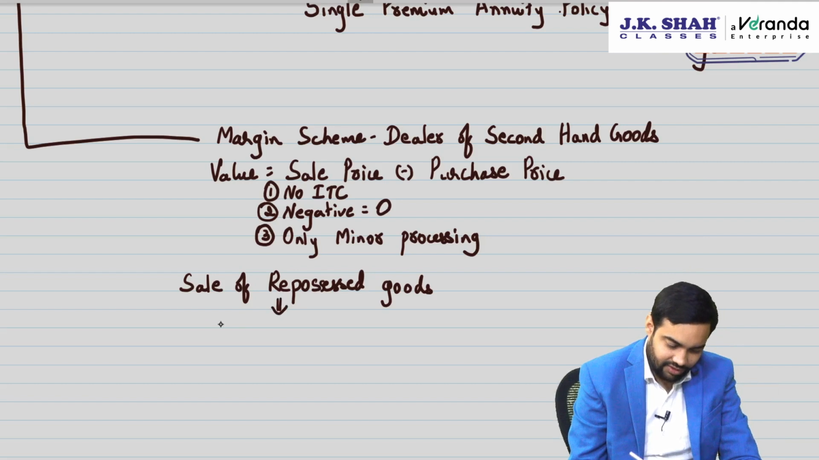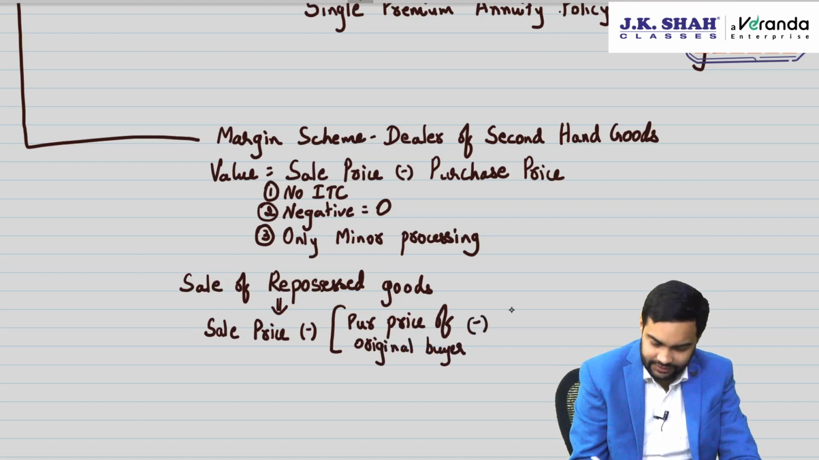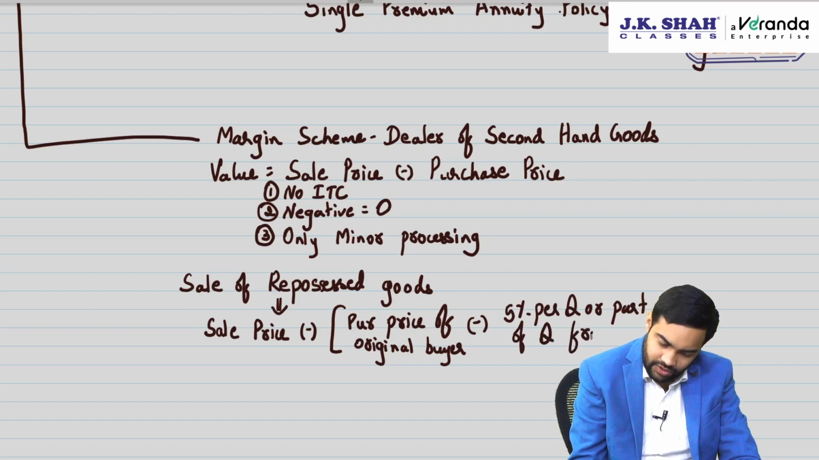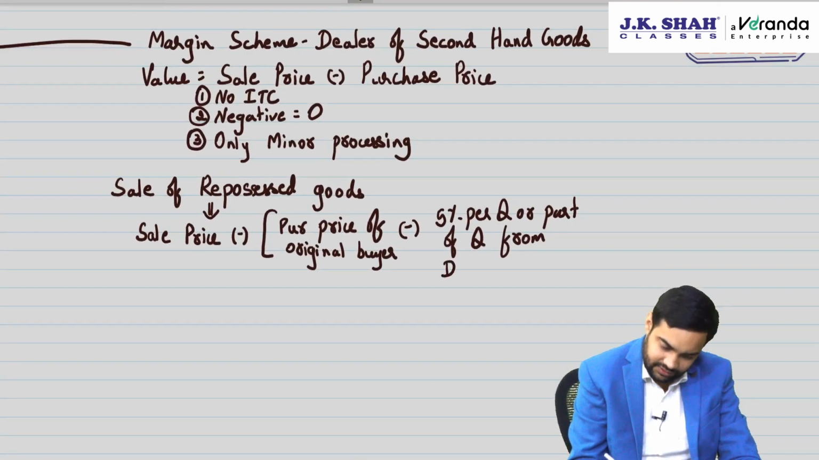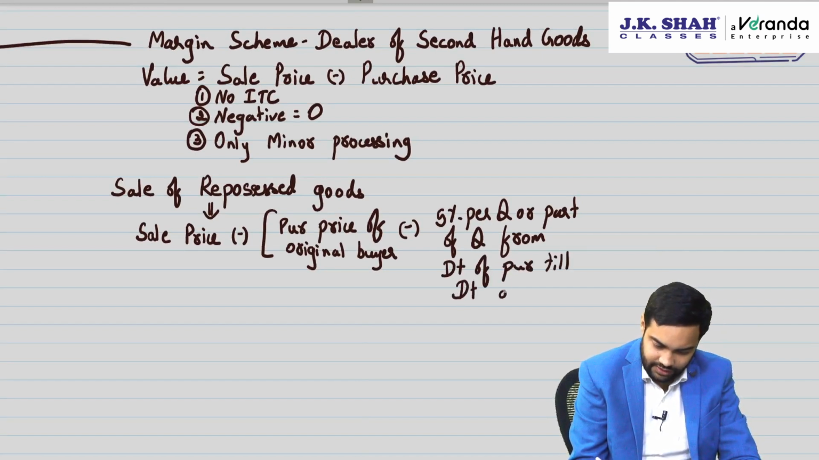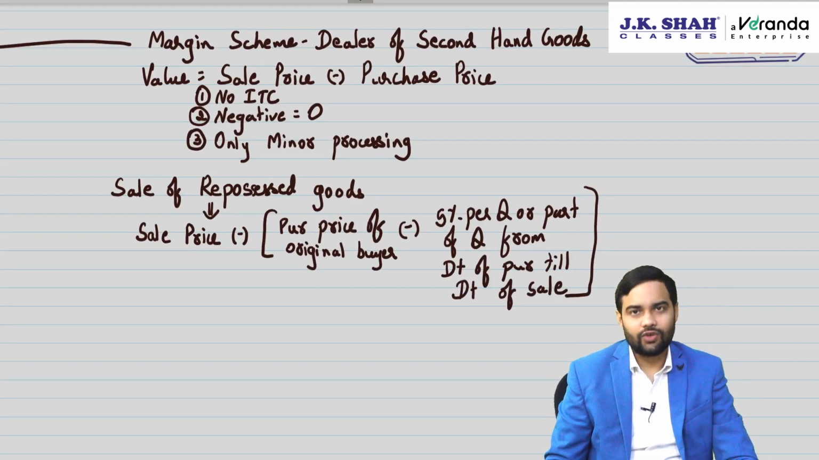For repossessed goods, the value will be sale price minus purchase price of original buyer. Purchase price of original buyer minus 5% per quarter or part of quarter from date of purchase till date of sale. This is how the computation is to be carried out for repossessed goods.